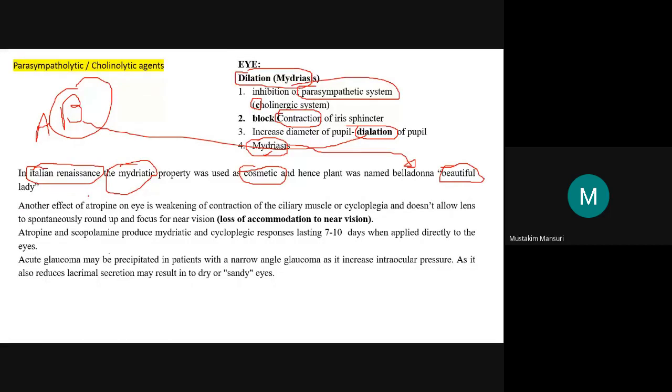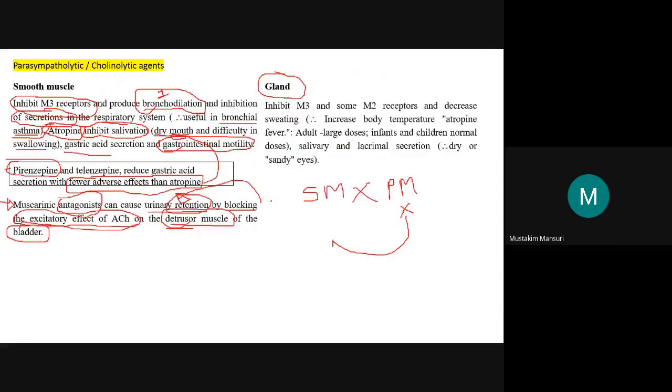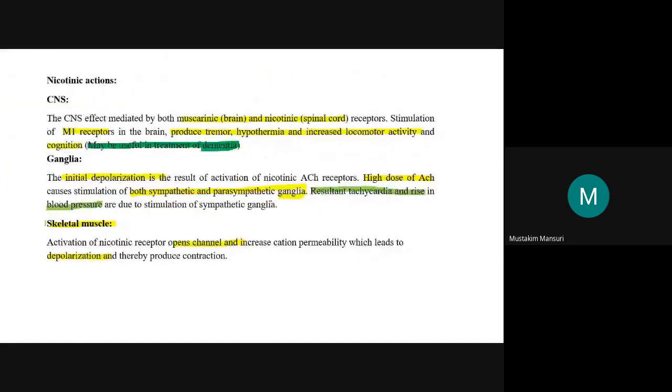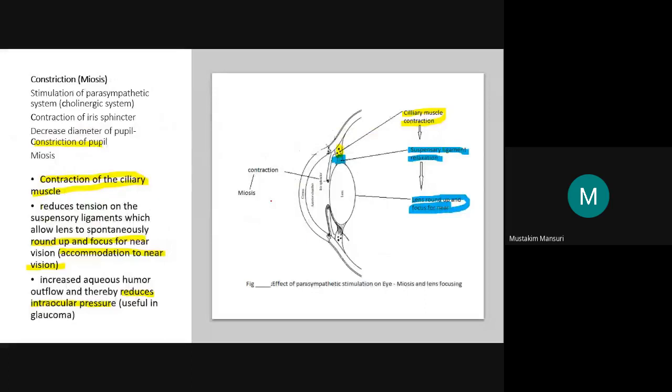Another effect of this atropine is that it weakens the contraction of the ciliary muscles. If you remember the ciliary muscle, anyone? If you don't remember, just repeat by looking at the slide.